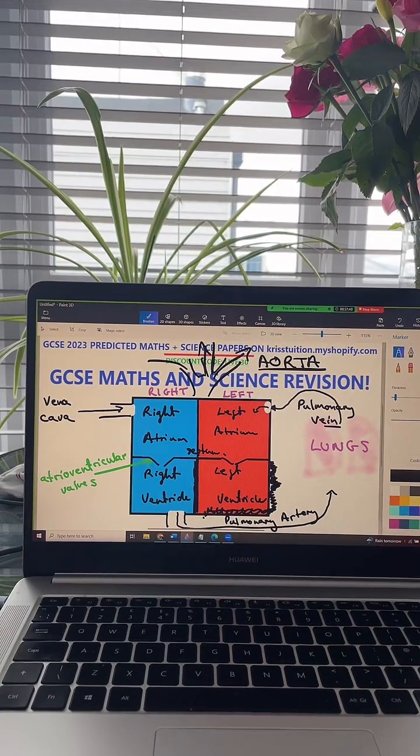Yeah, all the papers are okay for AQA. The combined science are only for AQA, whereas the maths ones are AQA, OCR, and EdExcel.